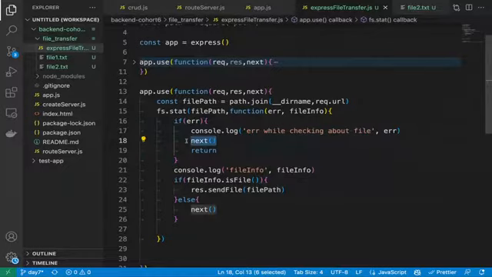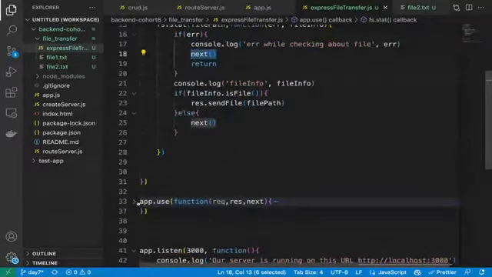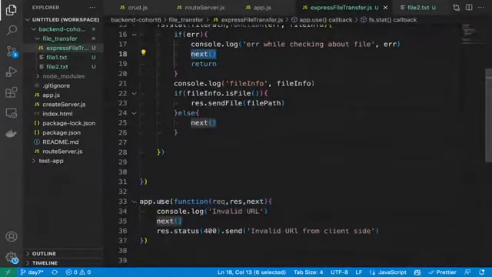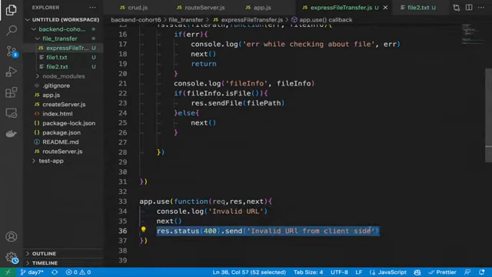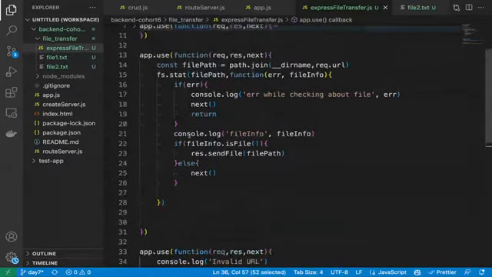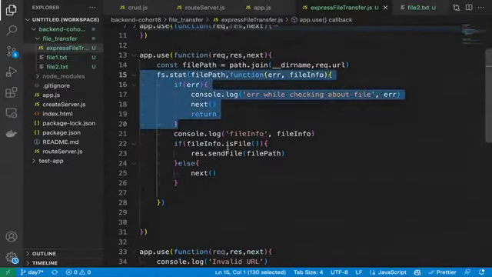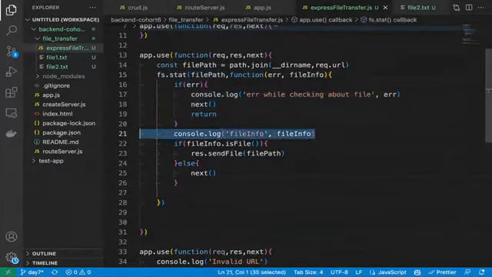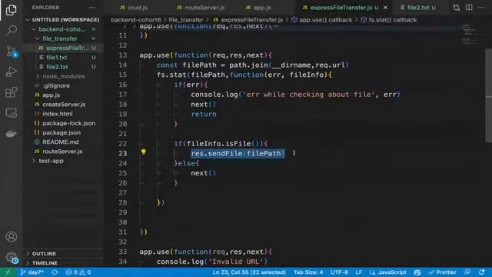And after that, we are calling next also. So next means next middleware. So just for returning if there is an invalid URL, we can properly return the result from here. That's why we have the next middleware also. And if there is no error, if it is a success scenario, then we will send it from here. And if not, then we are again calling next. Correct? Two times we are calling next, right? One in the error scenario and one in this scenario.